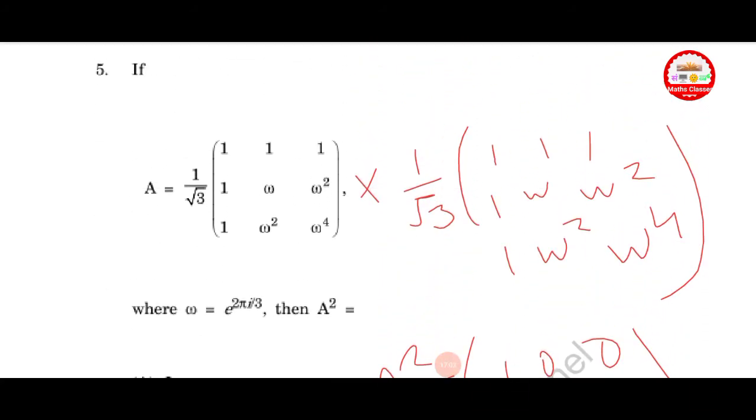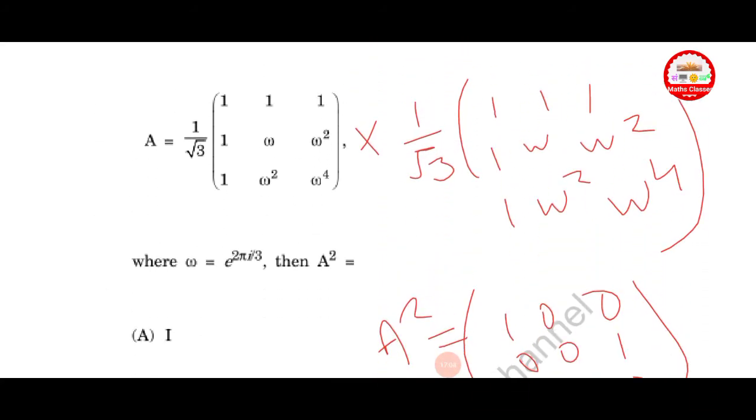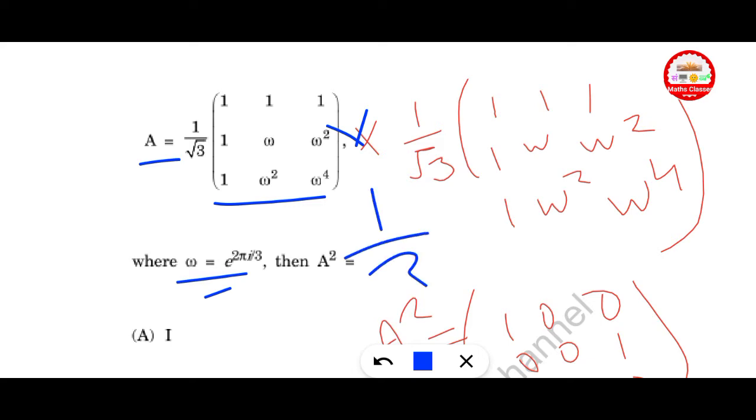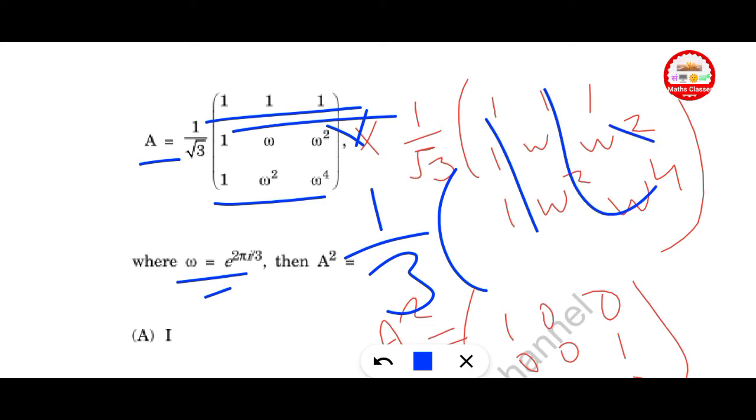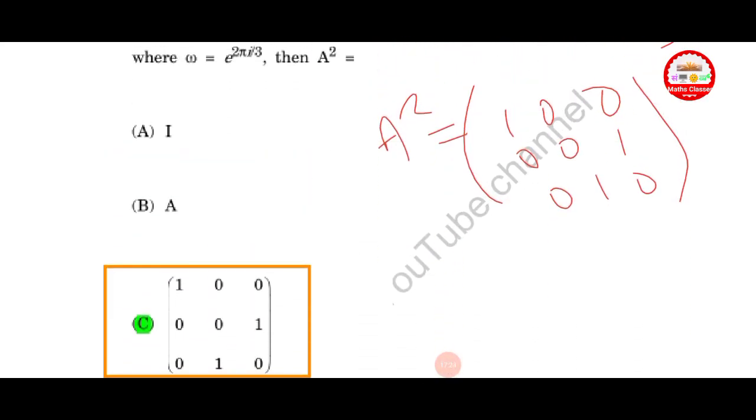Next question. If A is equal to 1 upon root 3 times the given matrix, and W is equal to e raised to 2 pi i upon 3, then find A square. Multiply the matrix A into A and take 1 upon 3 and multiply row by column. Finally you get option C is correct here.